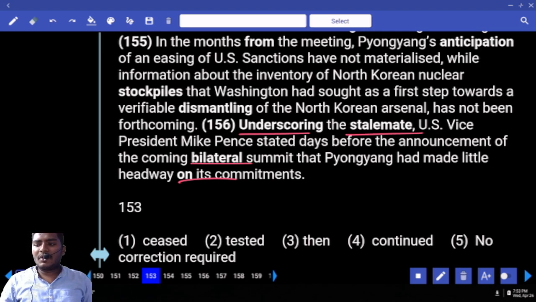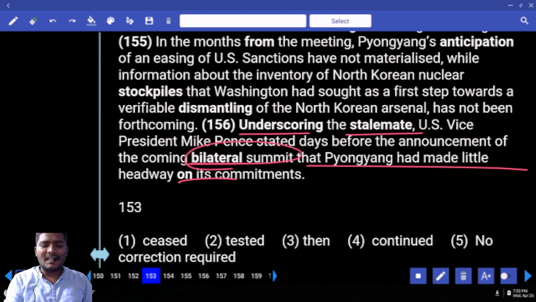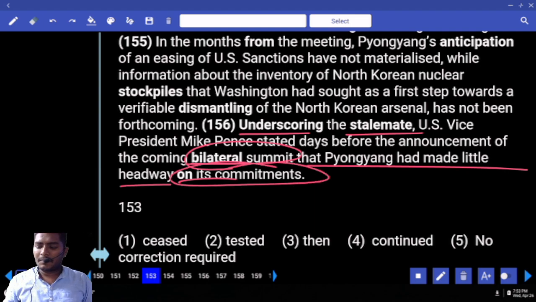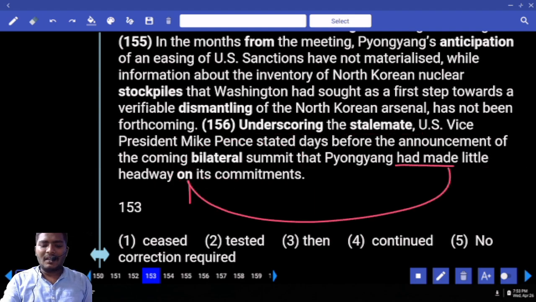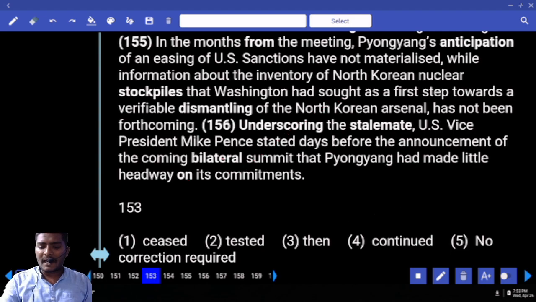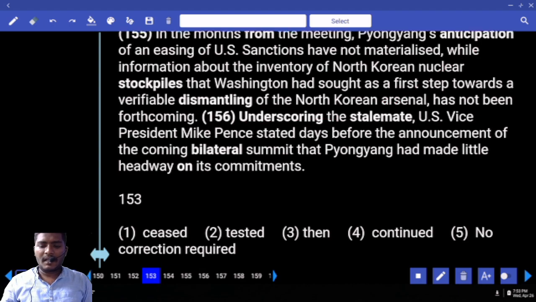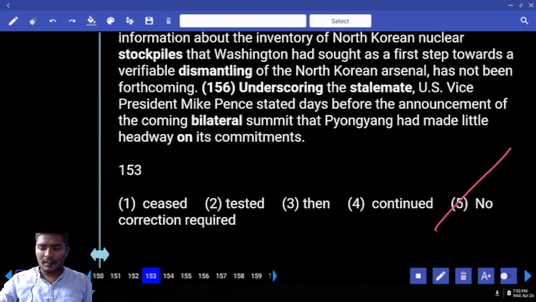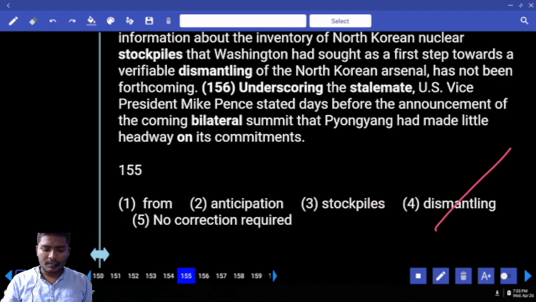Highlighting the stalemate, US Vice President Mike Pence stated days before the announcement of the coming bilateral summit that Pyongyang had made little headway on its commitments. So, made little headway on its commitments. Okay, bilateral summit is also fine. Underscoring this stalemate. Can you find any error here? There is no error in this combination. Go with no correction required.